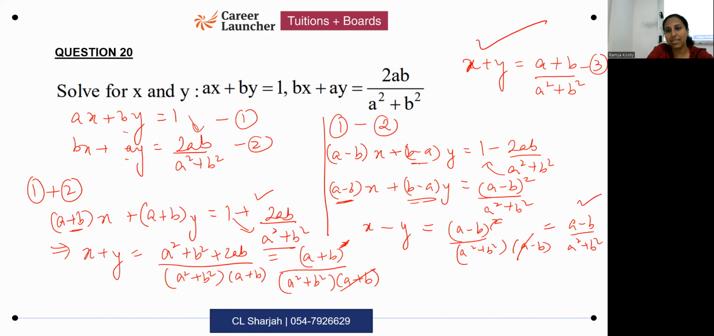This was x plus y. This is x minus y. After this step, it becomes easy to solve. I understand till here it might have seemed like a lot. But once you reach this step, suddenly the question becomes very simple.